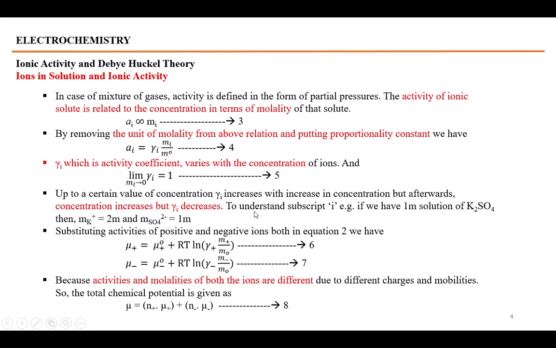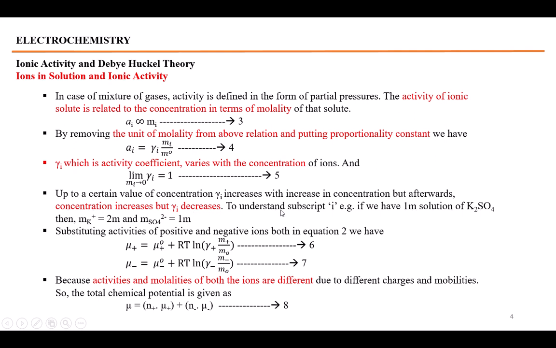They combine with each other and the number of free ions starts becoming lower. So up to a certain level, whenever you increase the concentration, the gamma i value would increase. After that level, the ions start combining with each other, the concentration increases but the gamma i value starts decreasing.